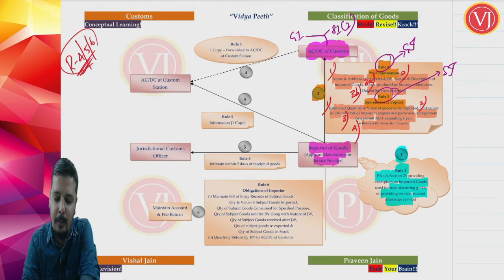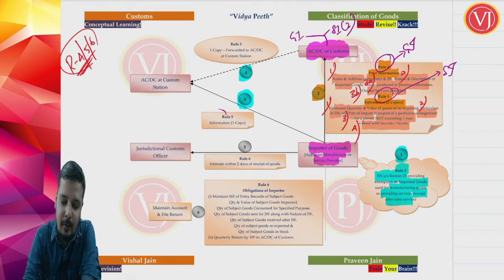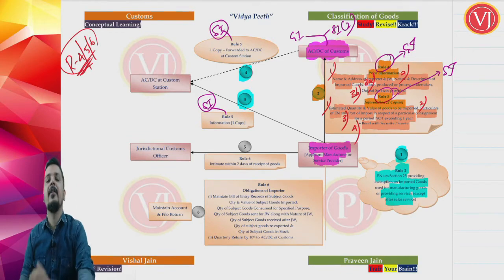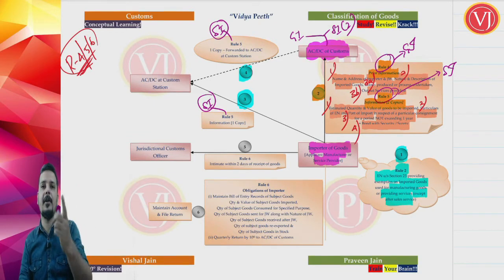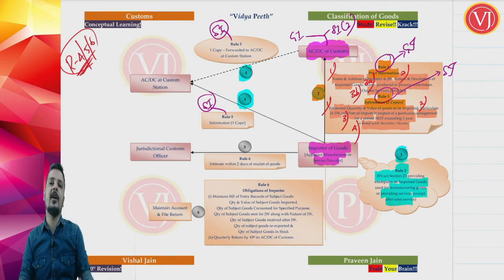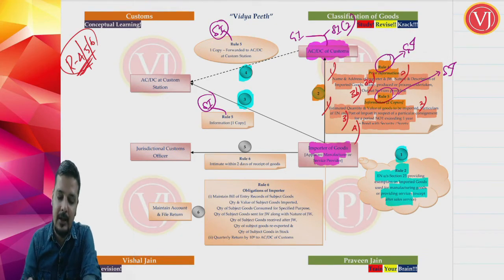You have to understand now point number 3 and point number 4 together. When the specific information is given, rule 5 talks about specific information, this importer will give 2 copies of specific information to his assistant commissioner, deputy commissioner having jurisdiction over his premises. Supposing this importer is in Pune, he will give these 2 copies of specific information to his ACDC of customs, right? And this importer will give 1 copy of specific information